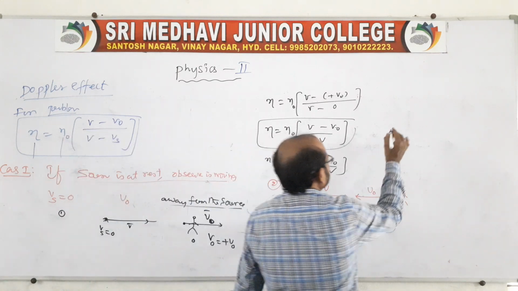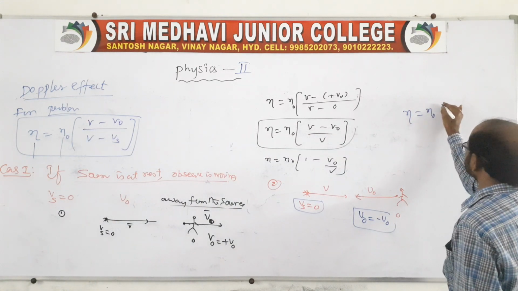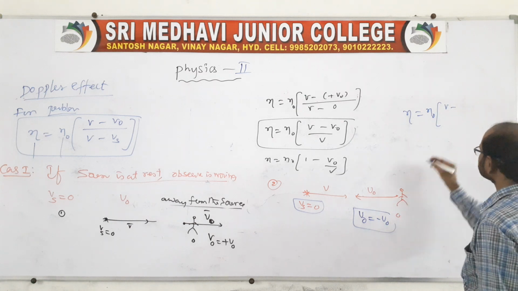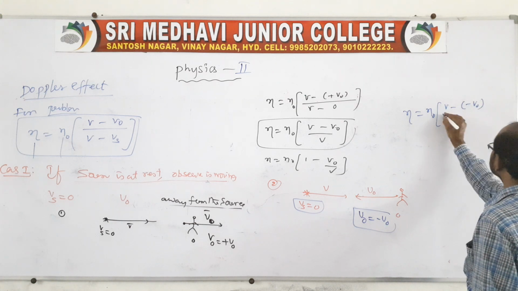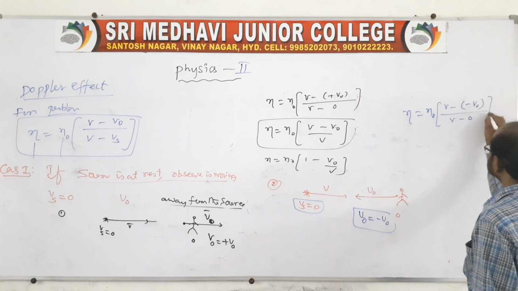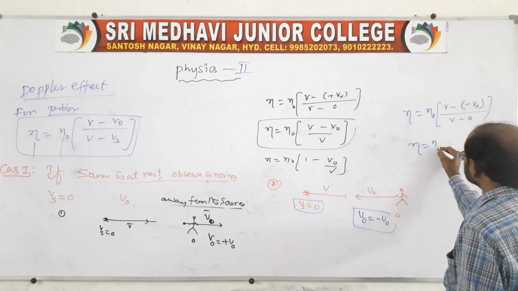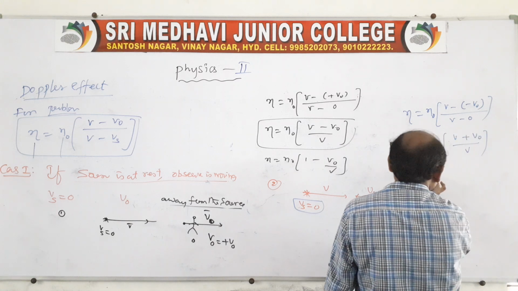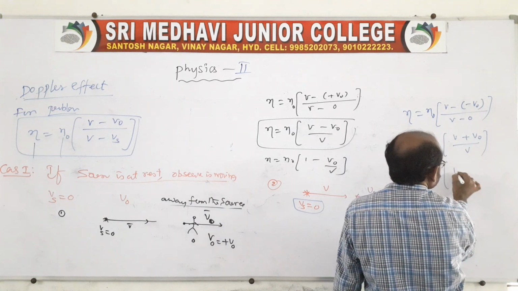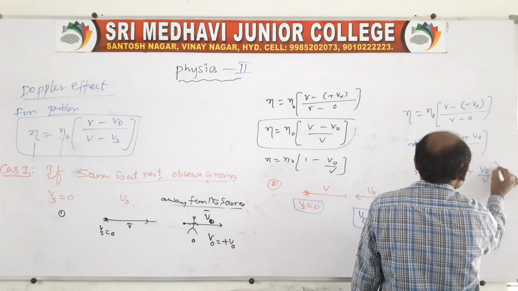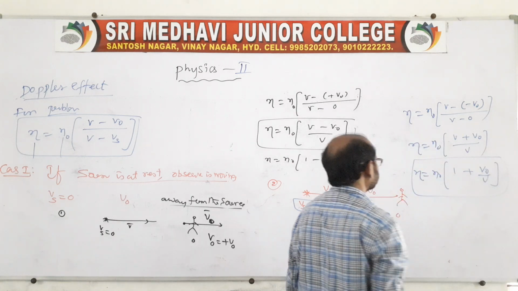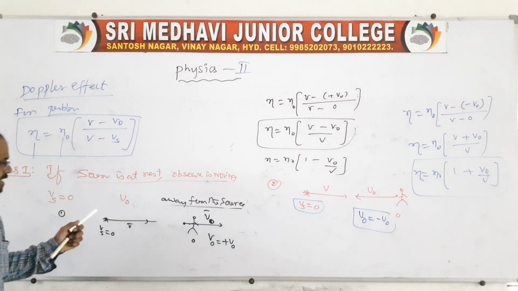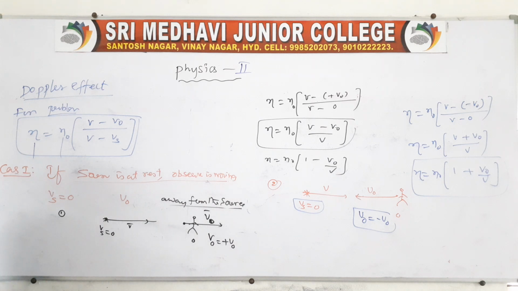Therefore here the apparent frequency N is equal to N0 into V minus of minus V0 by V minus 0. Therefore the apparent frequency becomes V plus V0 by V, that is 1 plus V0 by V. This is the case when the source is at rest and the observer is moving.